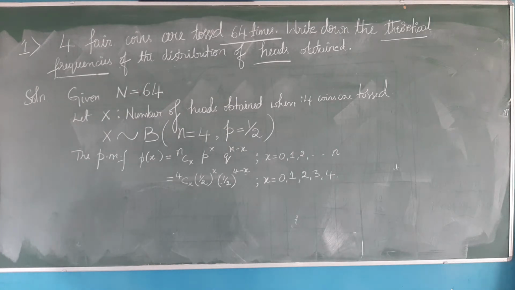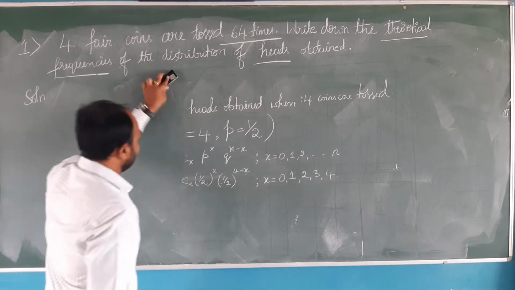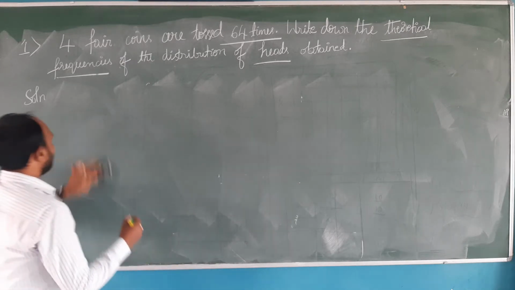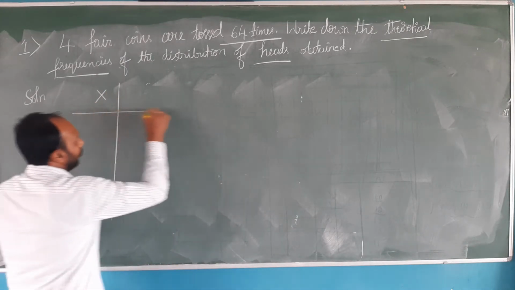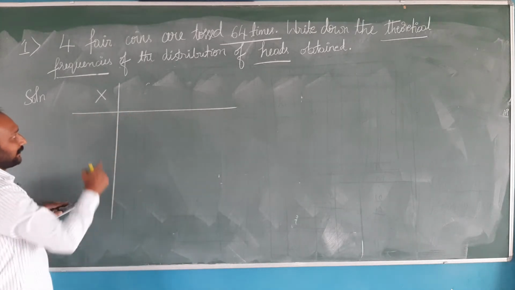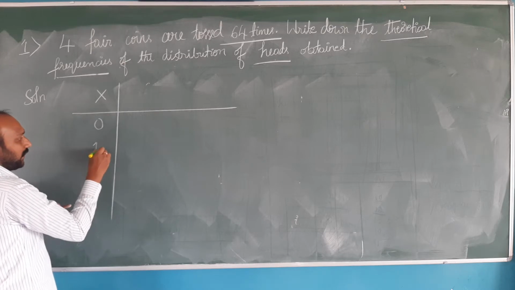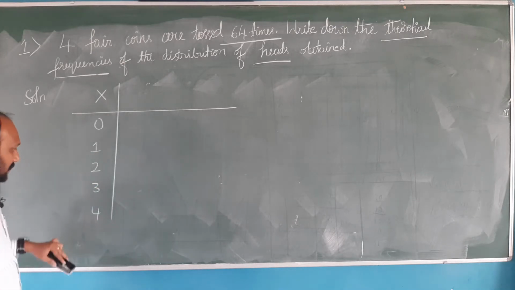In order to find theoretical frequencies, we need to construct a table. Let us do that. Here we will be considering a table having the following columns. X, that is the random variable, will take value 0, 1, 2, 3, 4, correct?